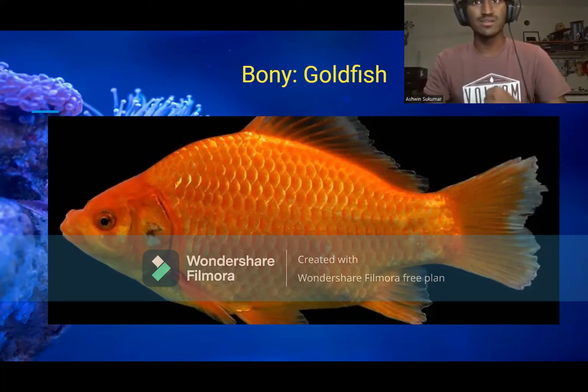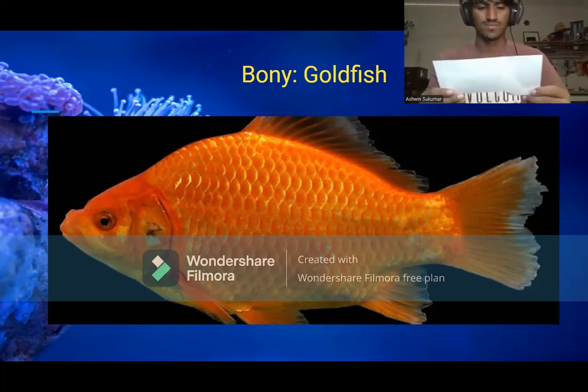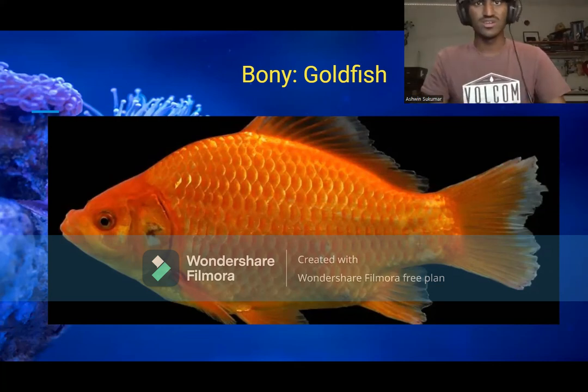According to the Encyclopedia Britannica, bony fish are a superclass known as Osteichthyes, probably pronouncing that wrong, or sometimes known by the zoological name Pisces, which include the great majority of living fishes. Virtually all of the world's sport and commercial fishes are considered bony fishes.